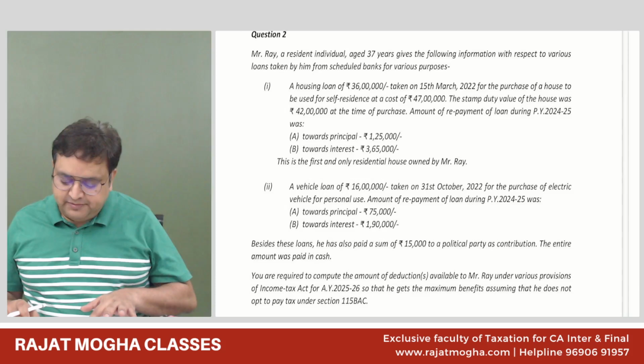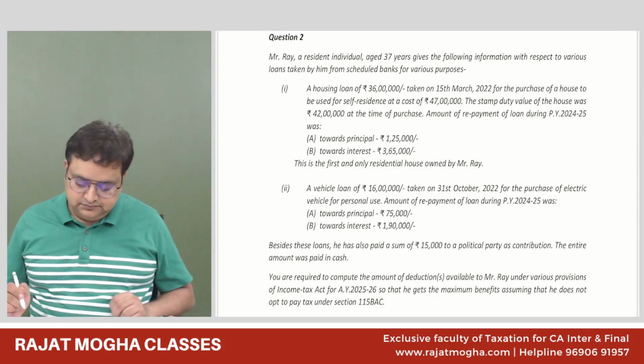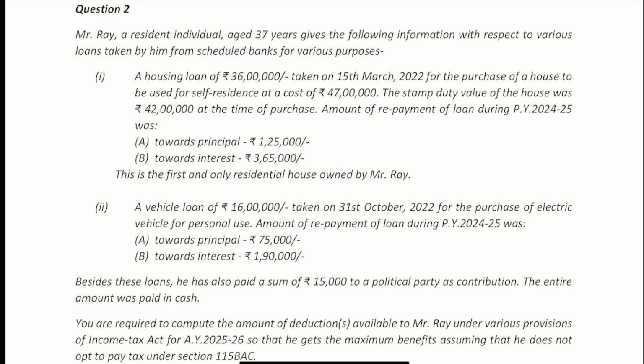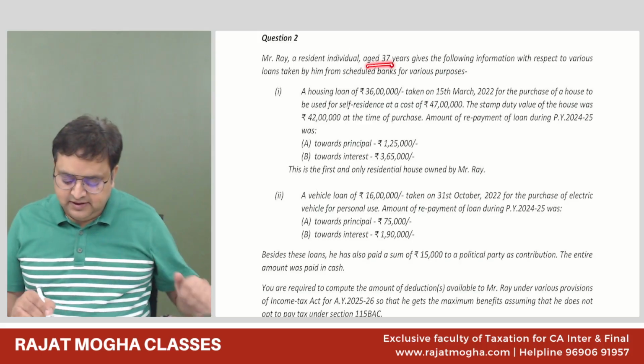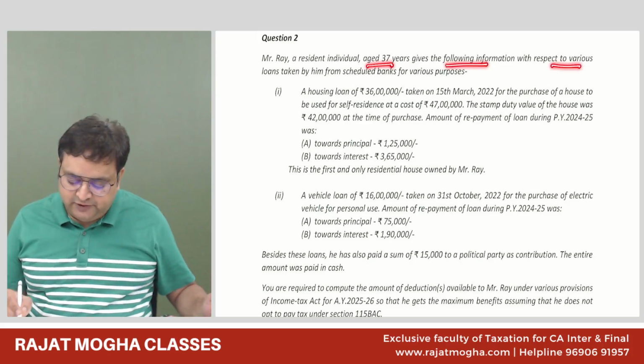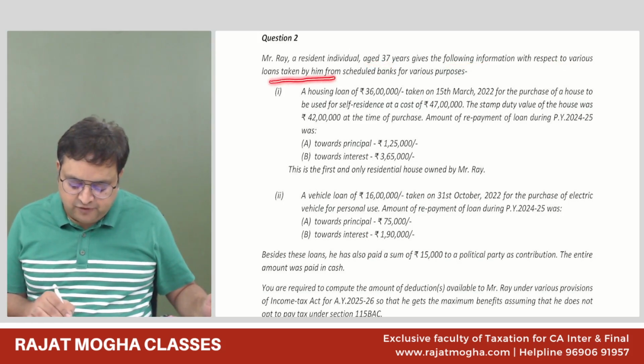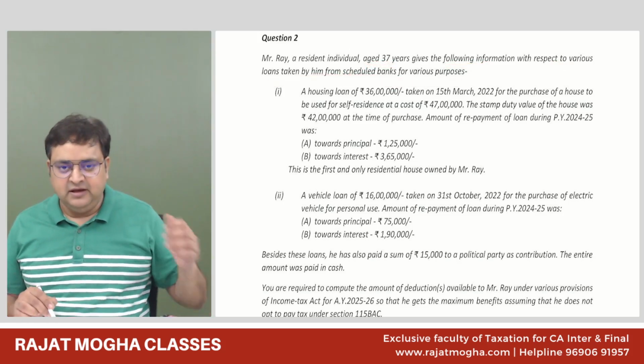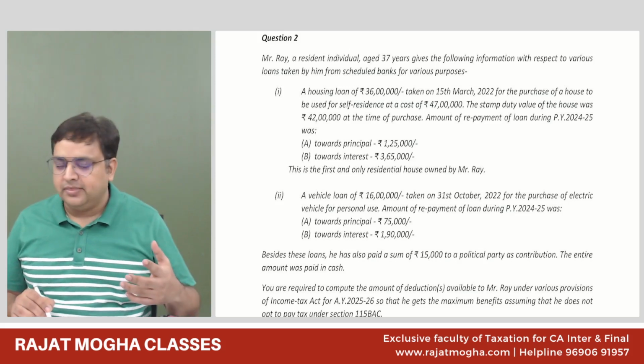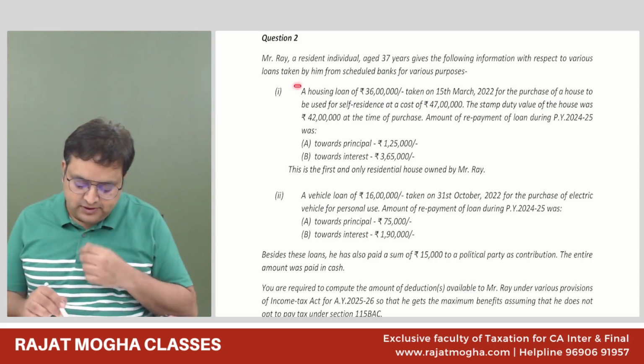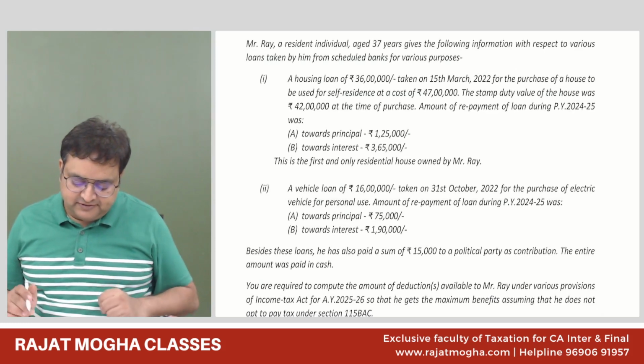Let us come to question number 2. It says, Mr. Ray, a resident individual, age 37 years, not a senior citizen, gives the following information with respect to various loans taken by him from a scheduled bank for various purposes. So he has taken loans for various purposes.